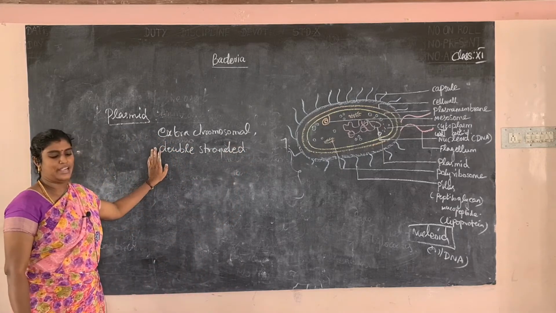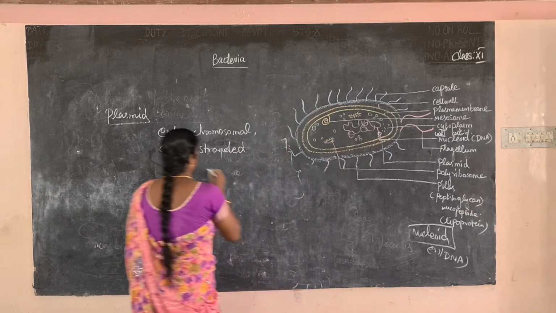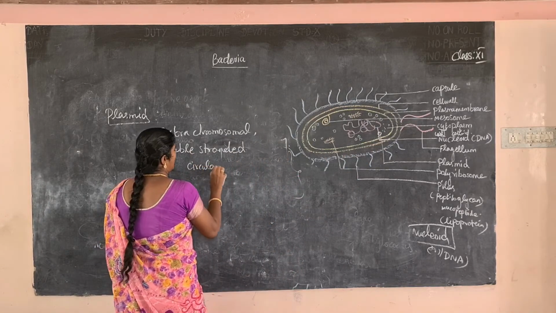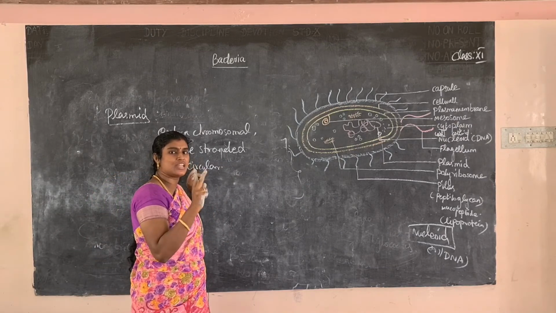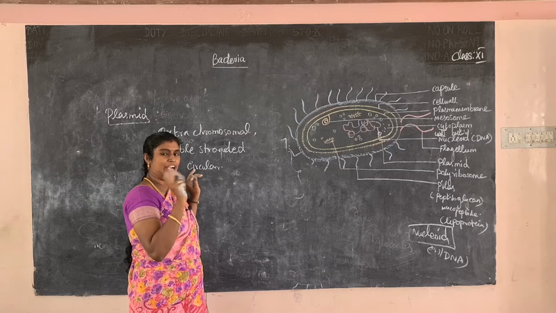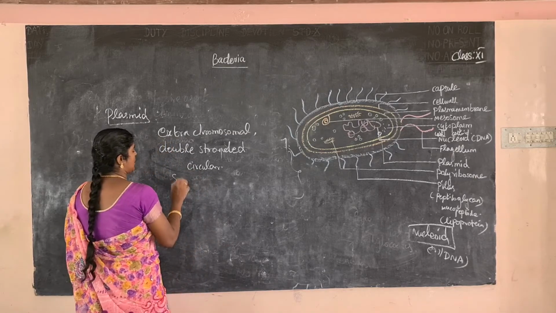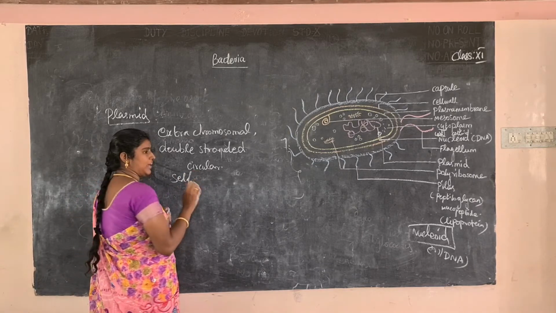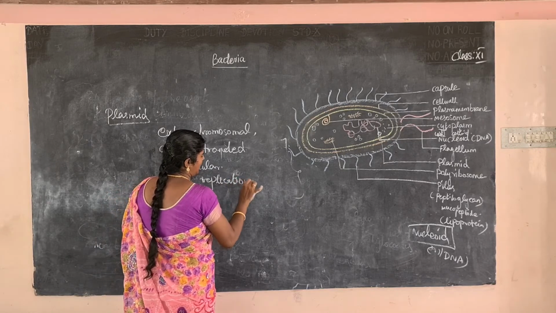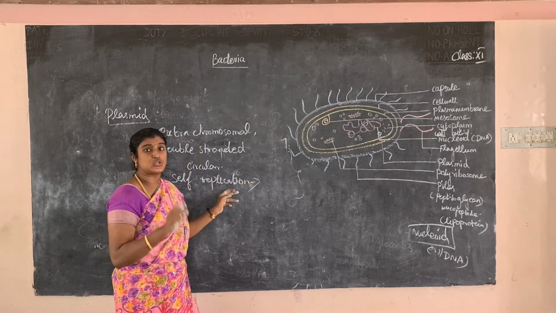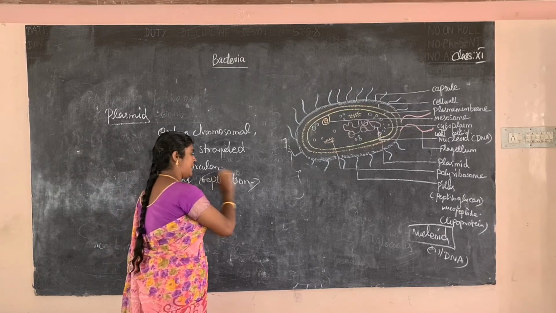Next, it is circular in shape and self-replication is available. What is the meaning of self-replication? Replication is duplication. One DNA strand gives rise to two strands, that is, one single strand is converted to two strands. This is called replication.